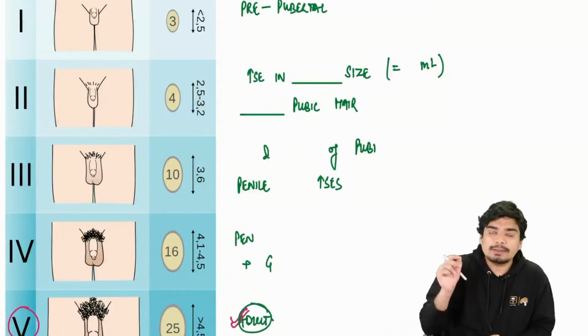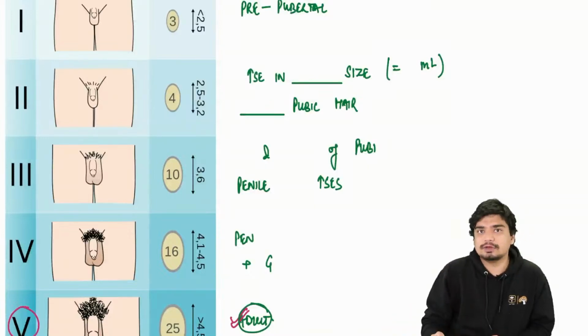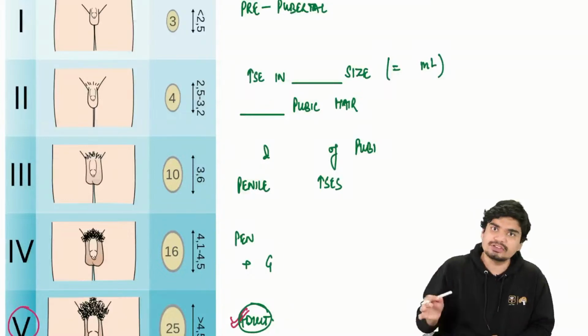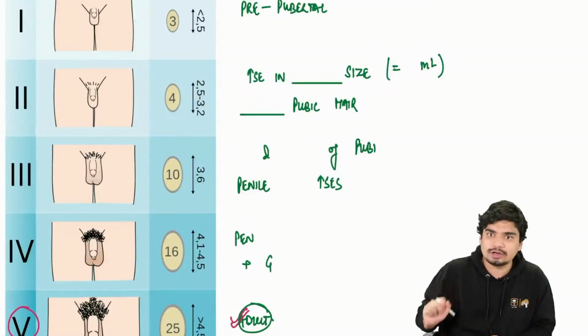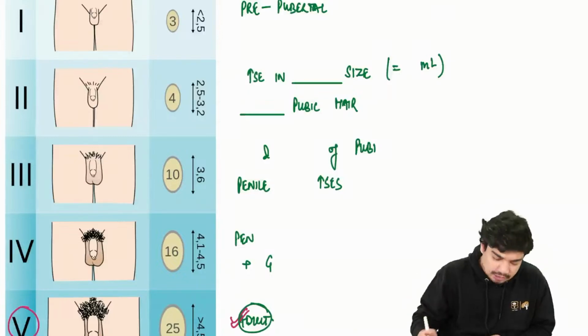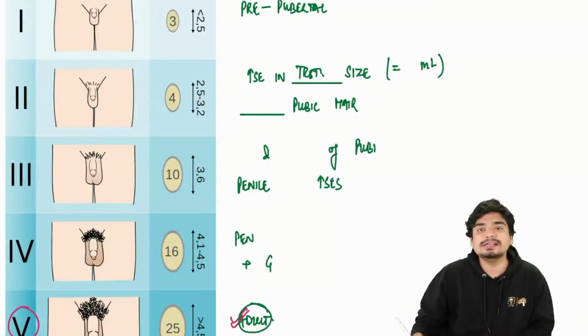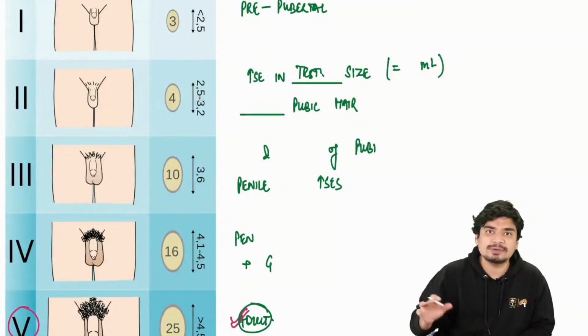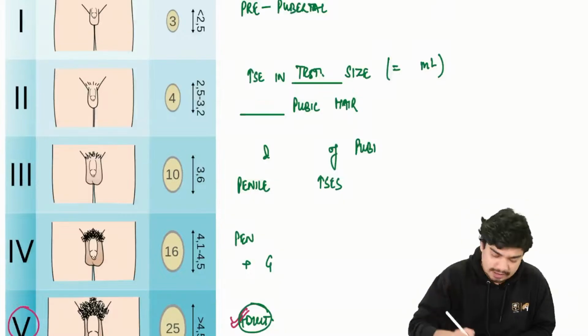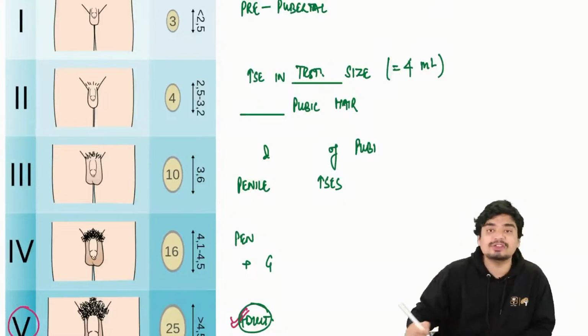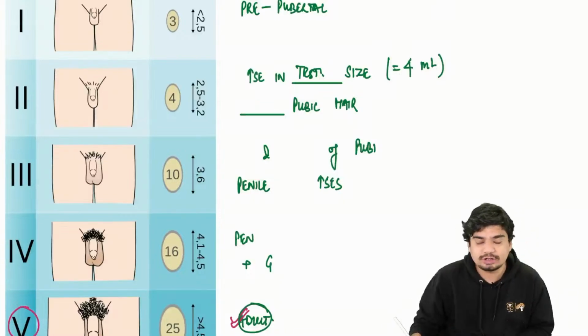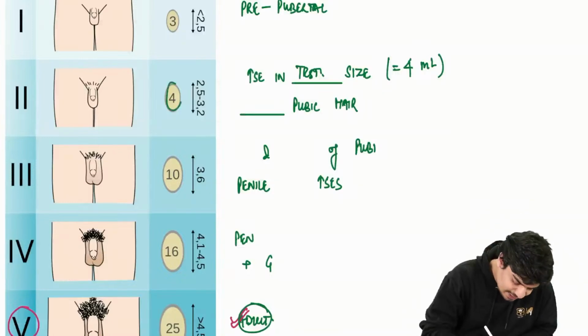Okay. Coming to Tanner stage 2 in males. What was the first sign of puberty in males? The first sign of puberty in males was testicular enlargement. So in Tanner stage 2, puberty will start and it will come the first sign. There will be an increase in testicular size, and this testicular size becomes equal to 4 ml. Testicular volume becomes equal to 4 ml.